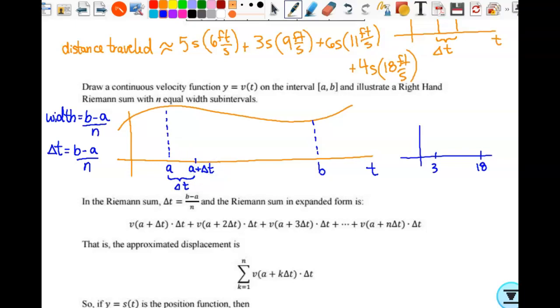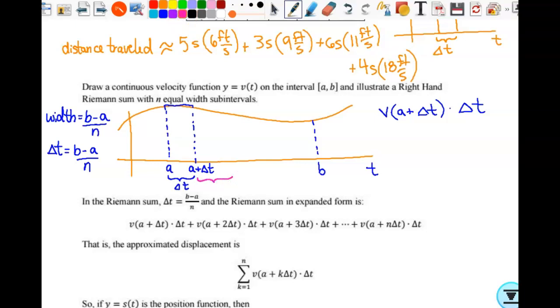And the height of that rectangle would be the velocity evaluated, if I'm using a right Riemann sum, at that value a plus delta t. So our first rectangle would have a height, velocity evaluated at a plus delta t, times the base, which is delta t. All right, so our next rectangle,